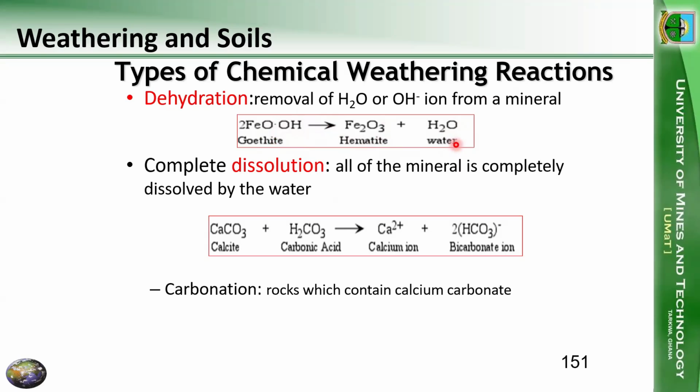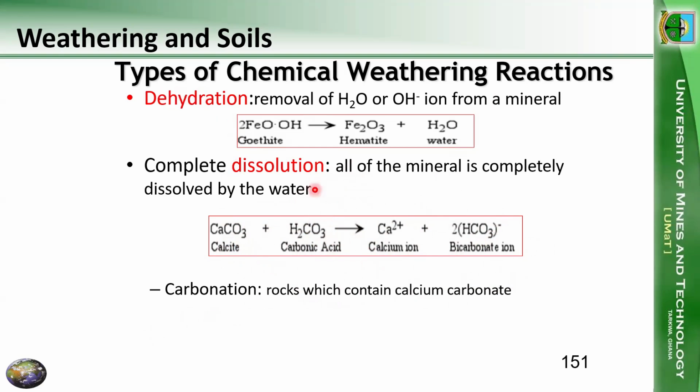Then we could have complete dissolution, where everything is just dissolved, like calcites. These are very weak when they come into contact with water, especially weak carbonic acids. We already mentioned carbonic acid, where water combines with carbon dioxide. When calcium carbonate, CaCO3, calcite, limestone, reacts with carbonic acid, it forms calcium ion and bicarbonate ion. Then we can talk about carbonation, that is rocks which contain calcium carbonate.